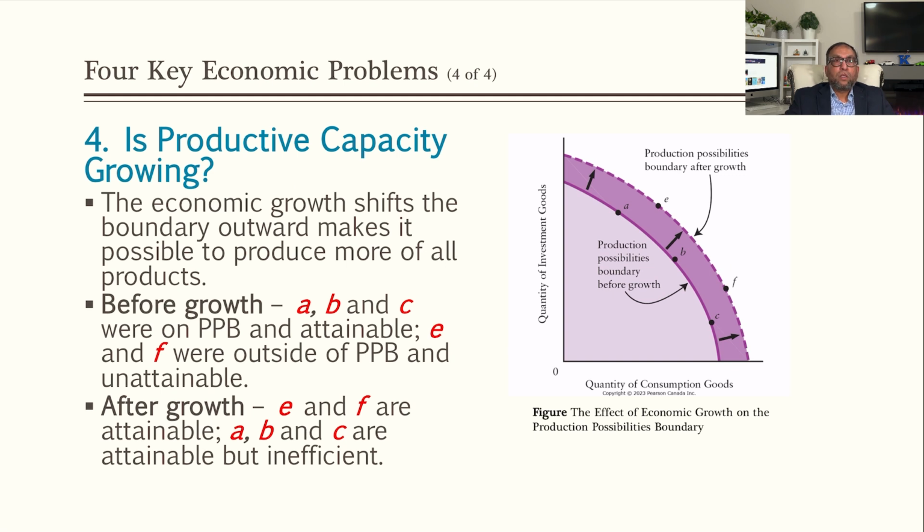Now the question is, is it possible that the production possibility frontier shifts inward? Yes, it is possible. That is possible by the destruction of resources, and destruction is possible through natural calamities or a war, these types of things that can destroy resources.